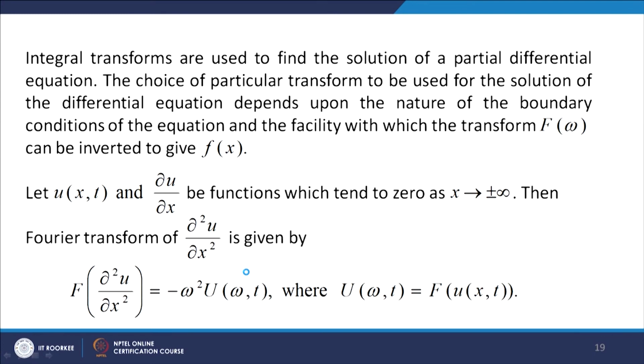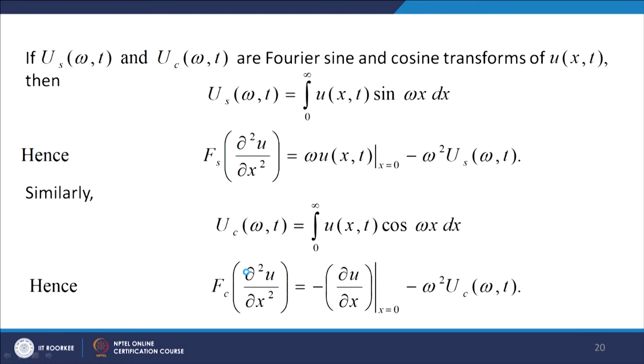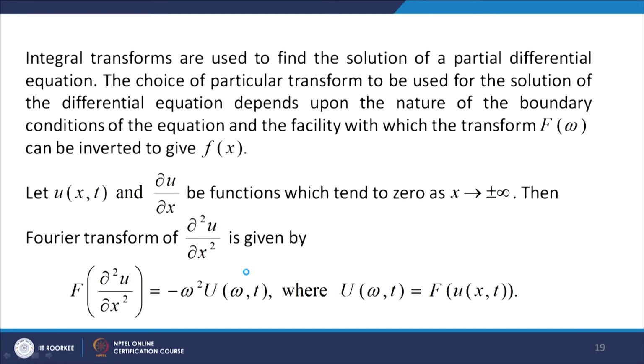The Fourier transform of u_xx is equal to 1 over root 2 pi, integral over minus infinity to infinity of u_xx e to the power minus i omega x dx. So when we integrate by parts, what do we get?